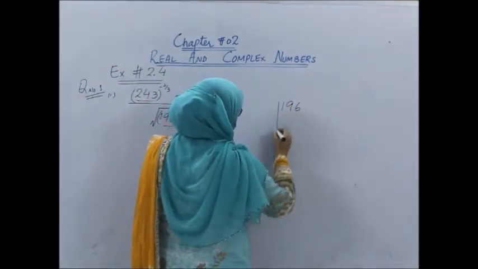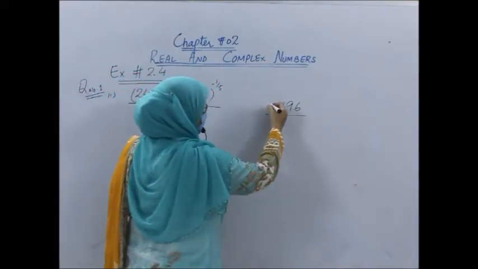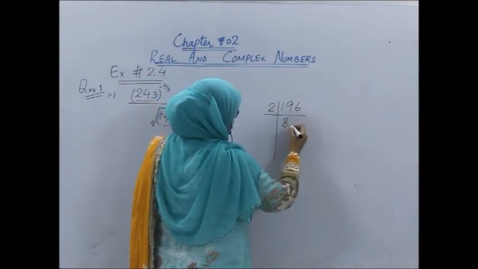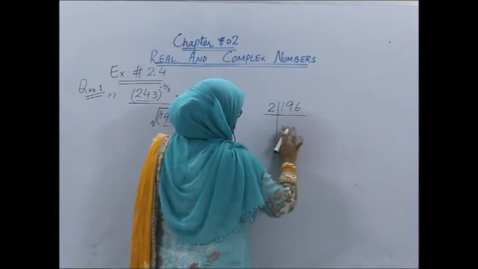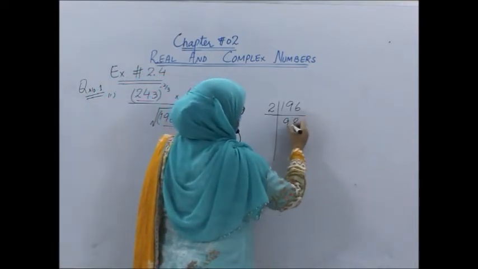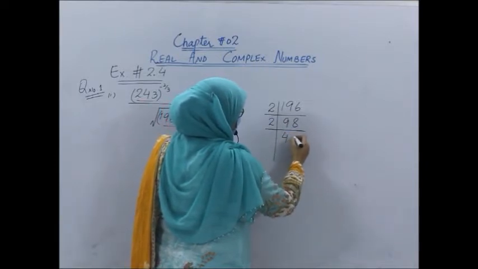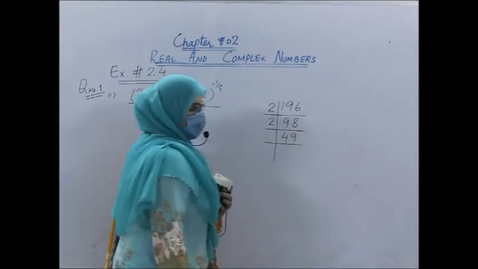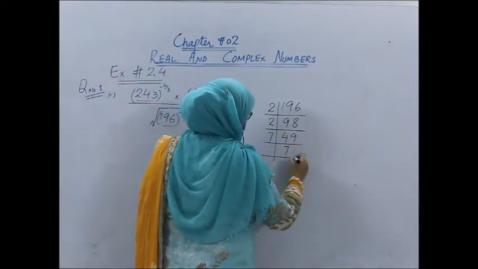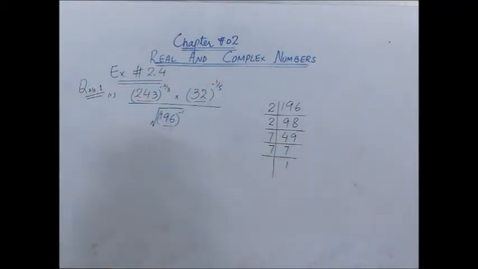196. All of you know the procedure of the prime factorization. How would we factorize? With the prime numbers. 2 into 98, 2 into 49. Now what about this? 7 into 7 will give you 49. And 7 into 1. Here the prime factorization of 196 is done.